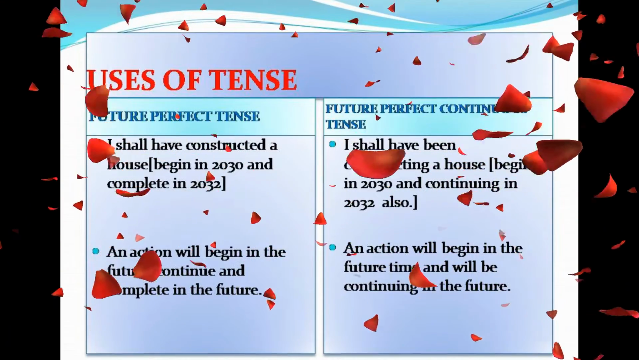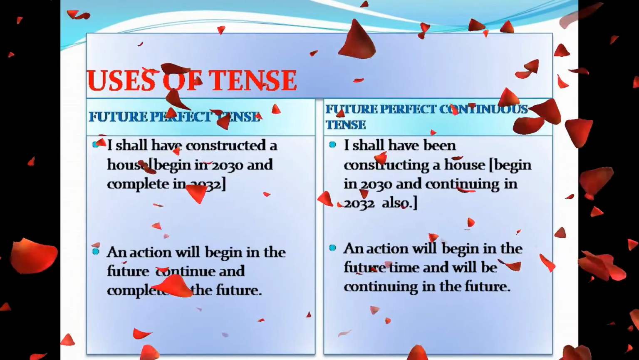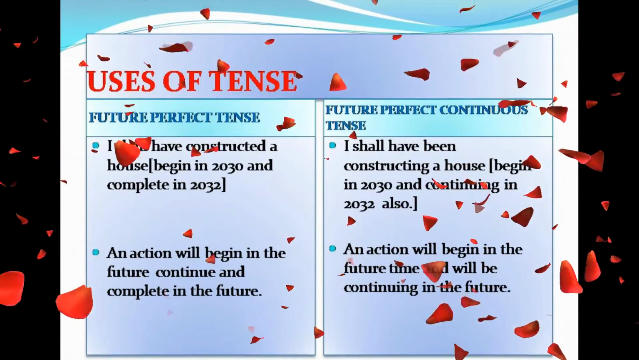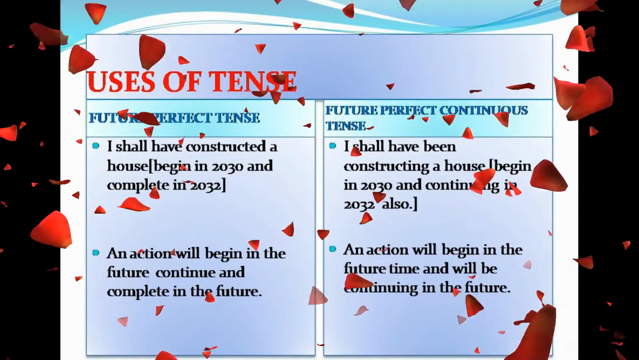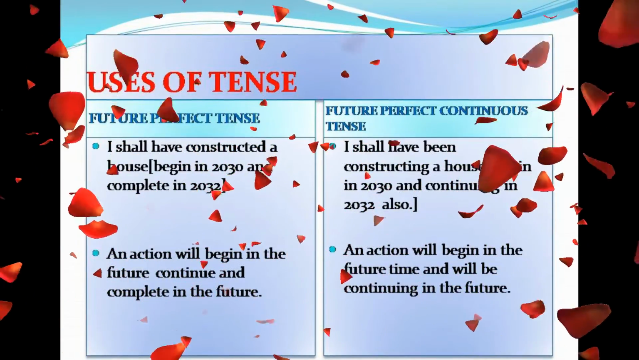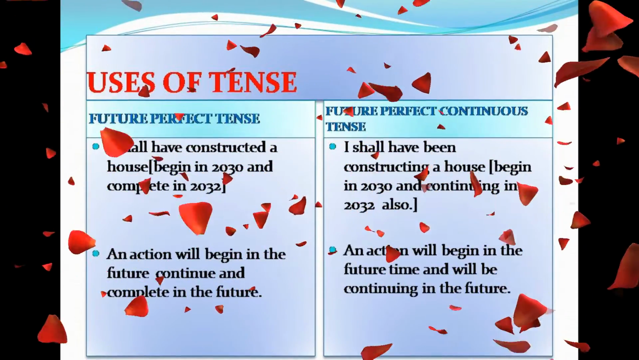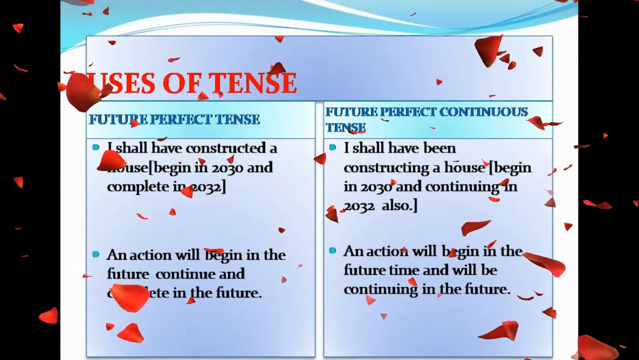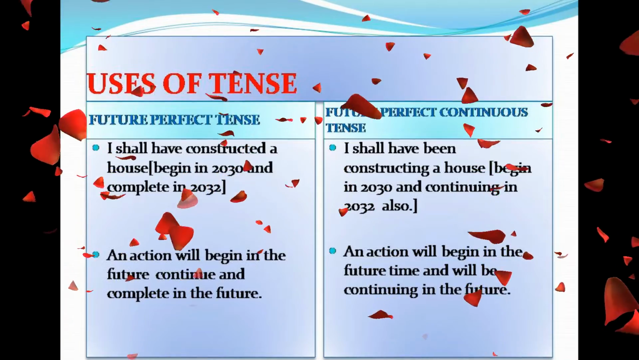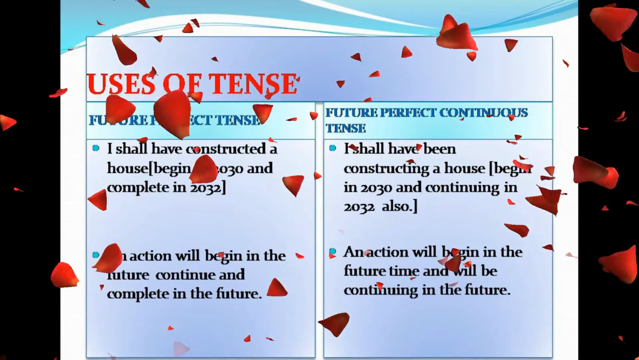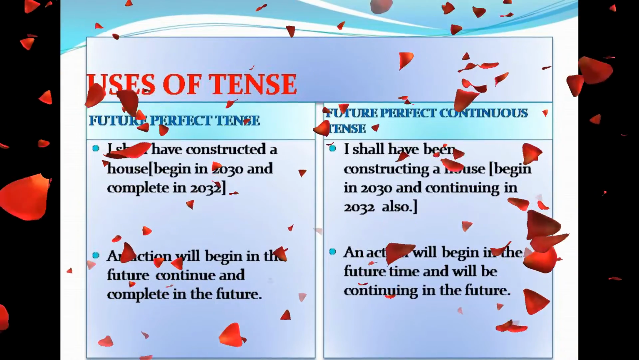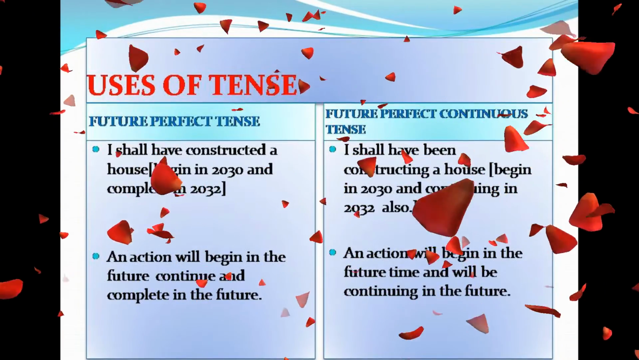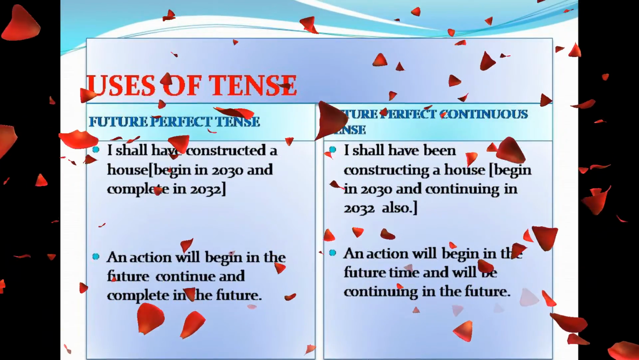tense only. I shall have been constructing a house means the action constructing a house will begin in 2030 and continue in 2032 also. An action will begin in 2030 and still be continuing in 2032. Both years 2030 and 2032 are in the future time only. Future perfect continuous tense can be used when an action will begin in the future time and will be continuing in the future time only.